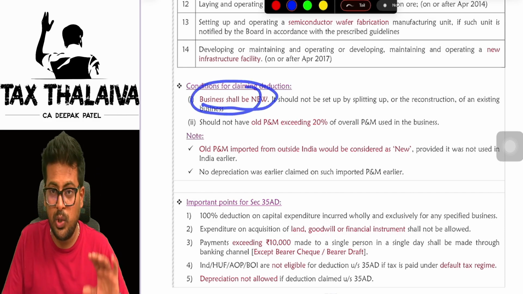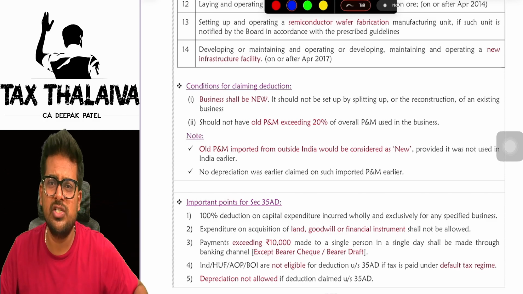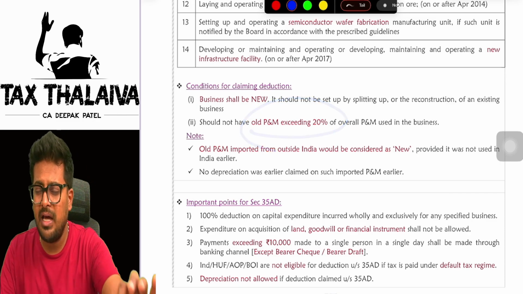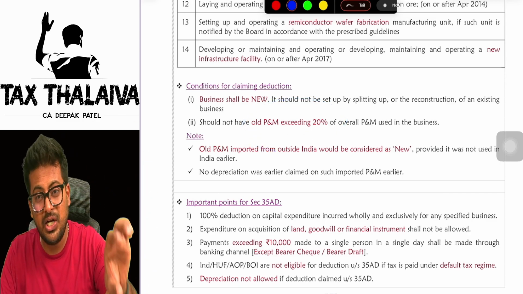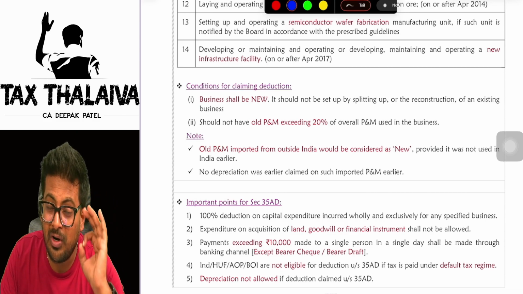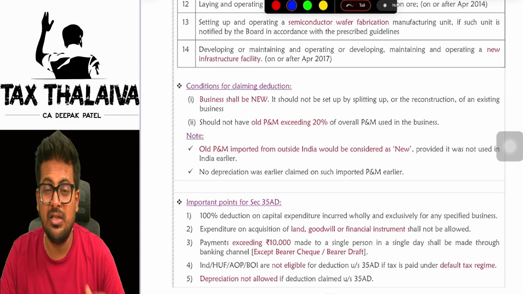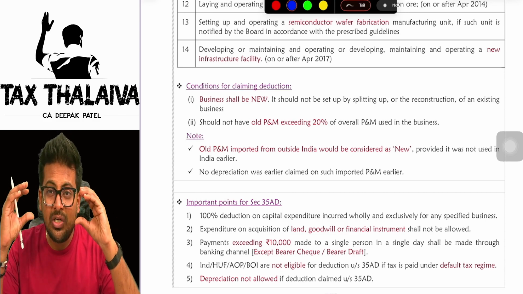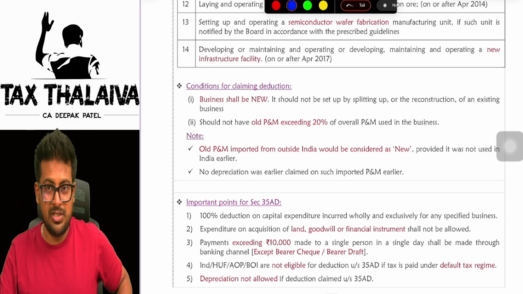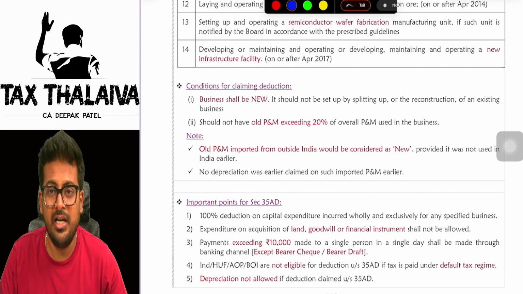The business shall be new. I told you it should not be an old business, acquired business and all. No, a very brand new business, boss. The plant and machinery, if you remember in additional depreciation, it said I will give you additional depreciation only if you have new plant and machinery. But under section 35AD, to the extent of 20% of the total plant and machinery, you can have old plant and machinery. Still you will be eligible to claim the 35AD deduction.